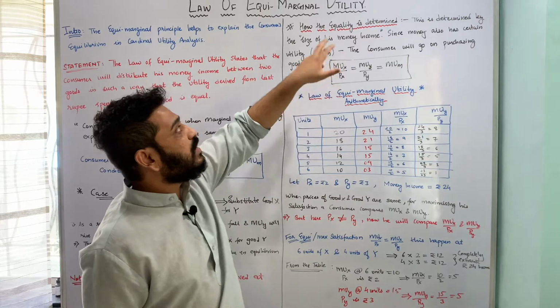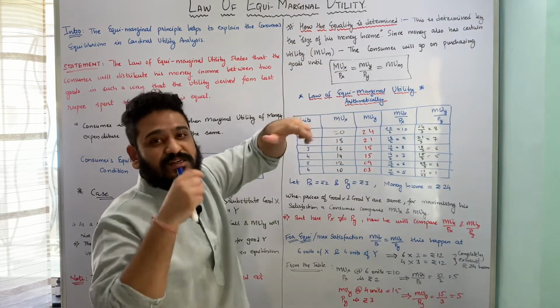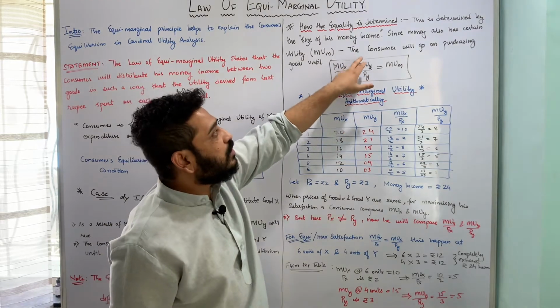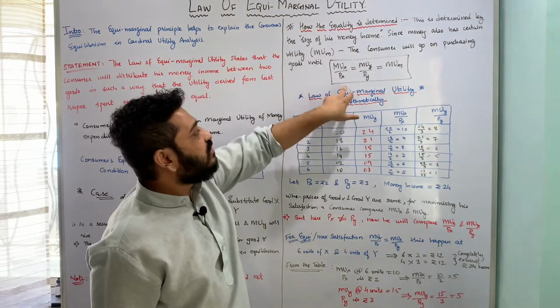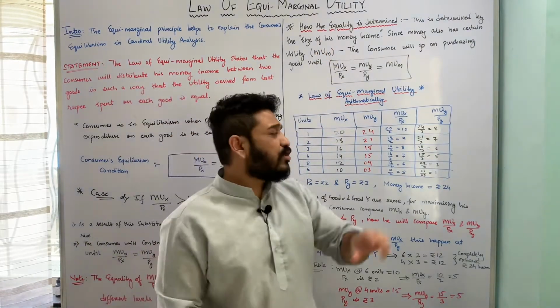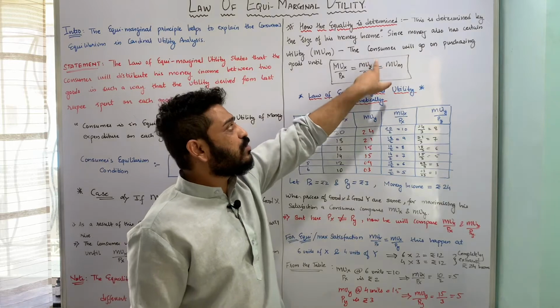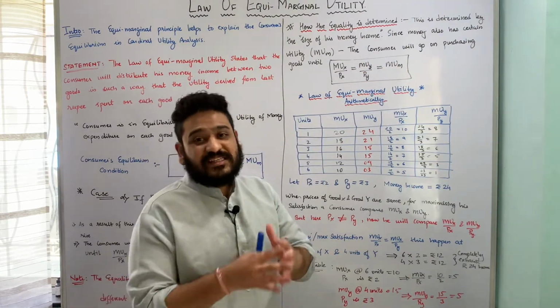The equality is determined by the size of the money income, and since my money also has certain utility, the consumer will go on purchasing goods X and Y until this equality is achieved. So this is how the equality between marginal utility of X to price of X, marginal utility of Y to price of Y, and marginal utility of money is determined.